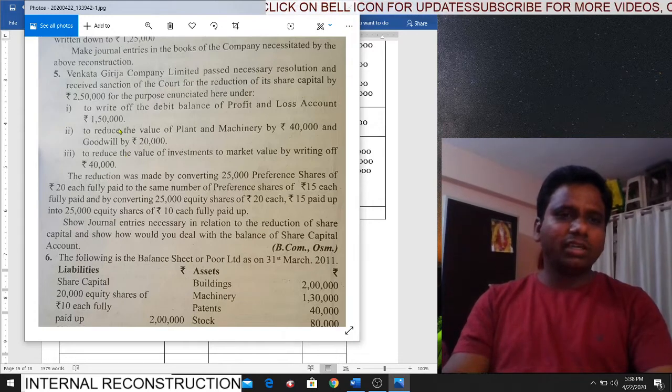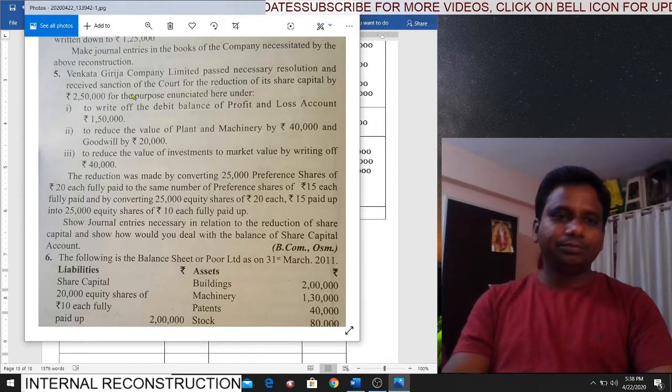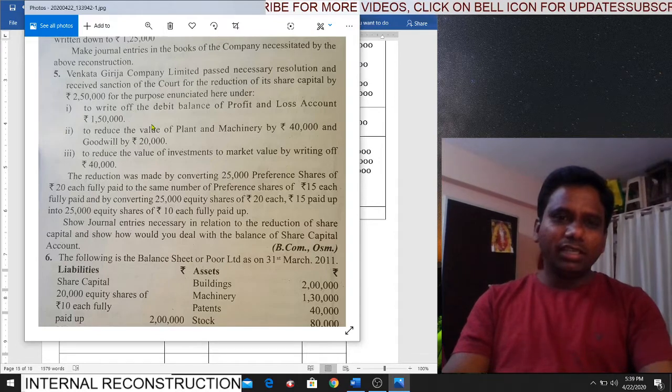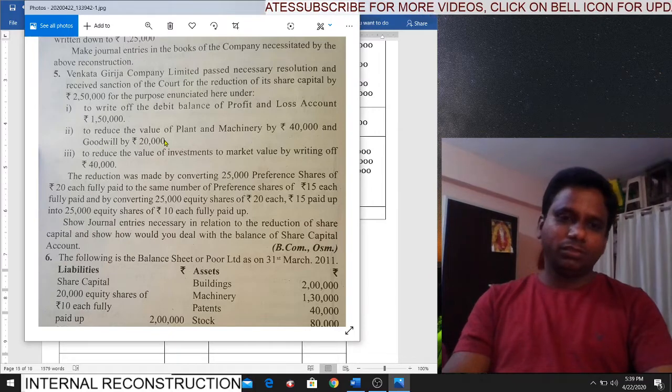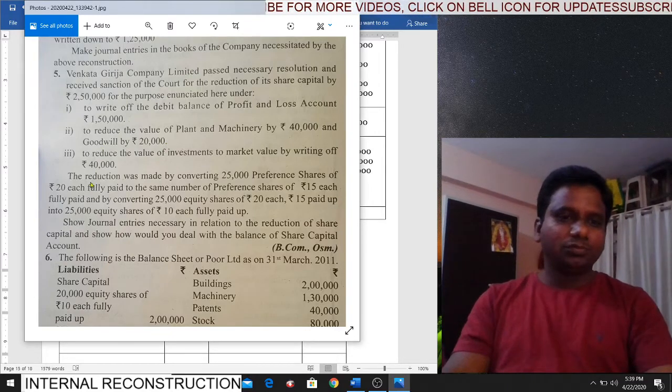So what are the things you have to write off? One, profit and loss account 1,50,000. Two, plant and machinery 40, total 1,90,000, plus goodwill 20, 2,10,000, plus investments 40, 2,50,000. How much did they reduce capital? 2,50,000. So how much amount are you writing off in total? 2,50,000. So is the amount equal? Is there any balance? No balance. Amount equal. 2,50,000 they have reduced, and 2,50,000 they are using for write-off purposes. Right?